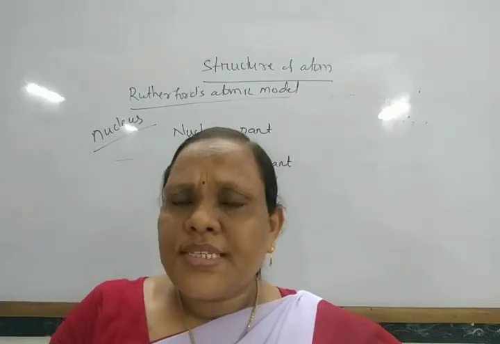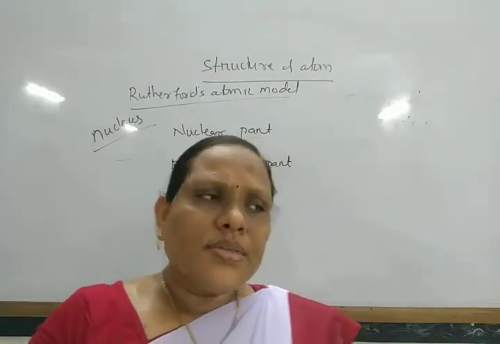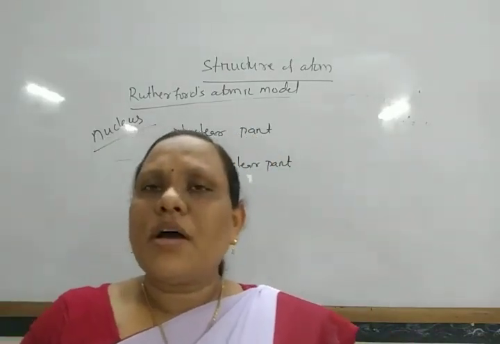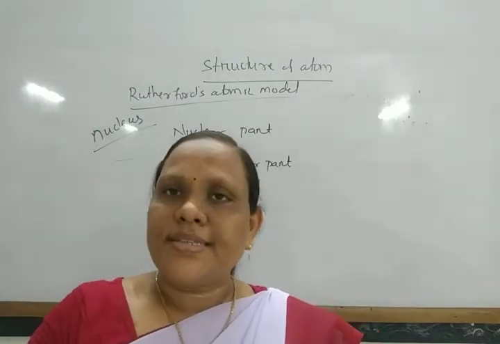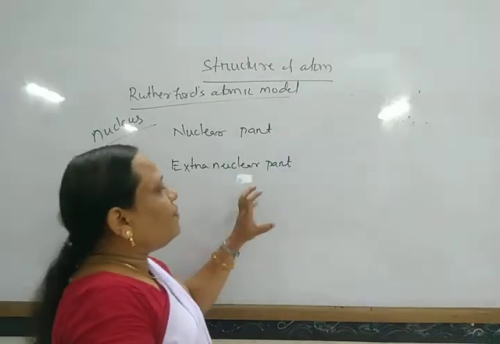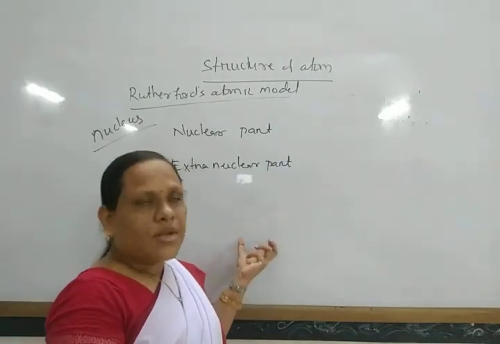Due to this movement around the nucleus, there is some centrifugal force, and the centrifugal force balances the attraction of the nucleus towards the electron.